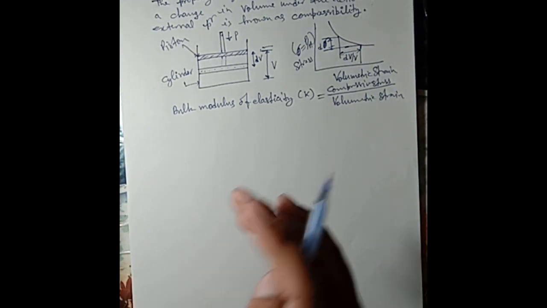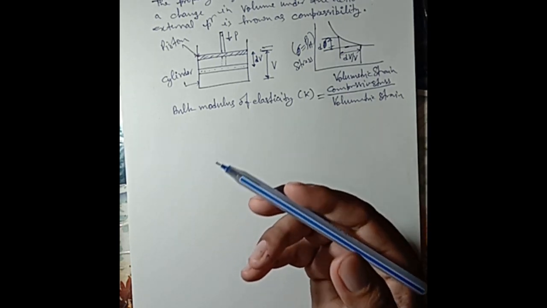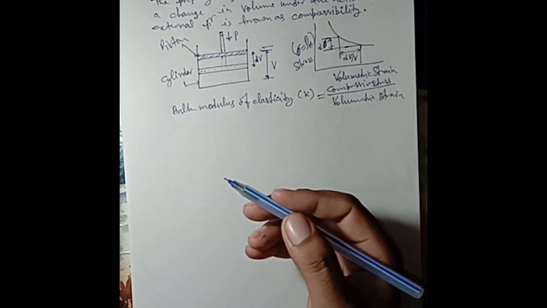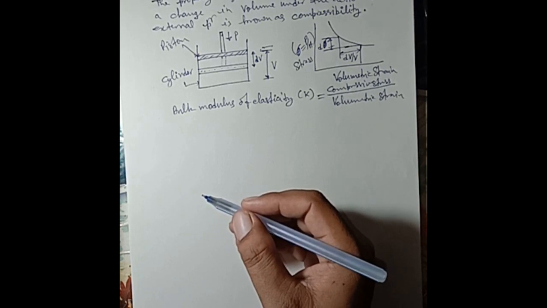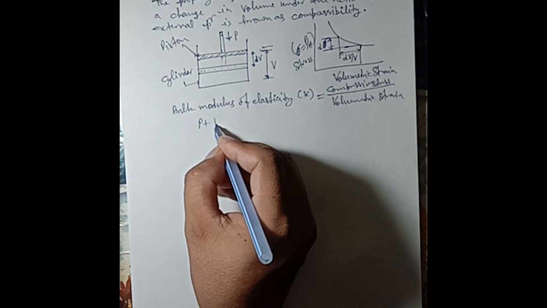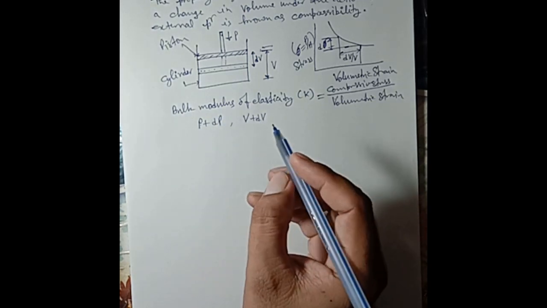If the volume of the cylinder is V and the applied gauge pressure of the gas is P, that is, the stress value is equal to P upon A, and let the change in pressure be P plus dP and volume change V plus dV.